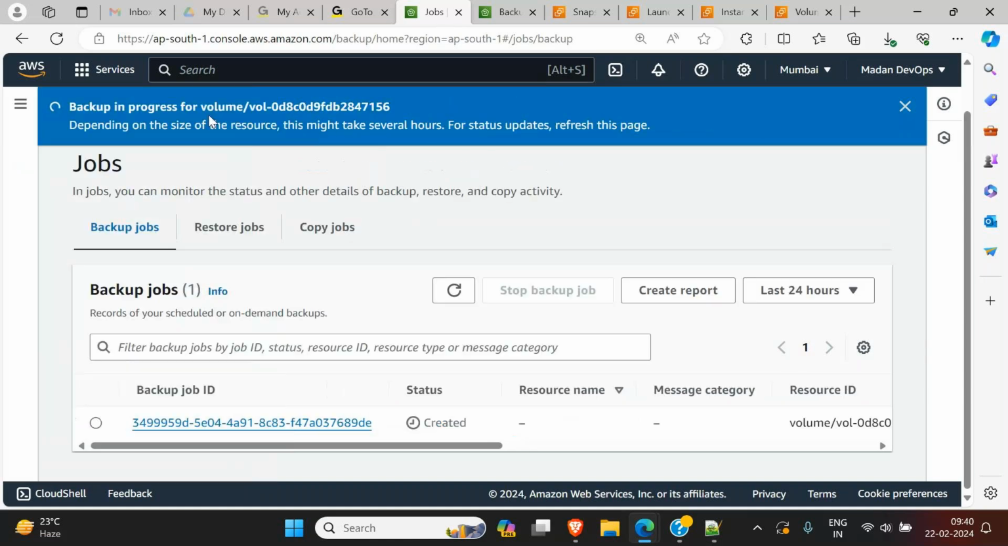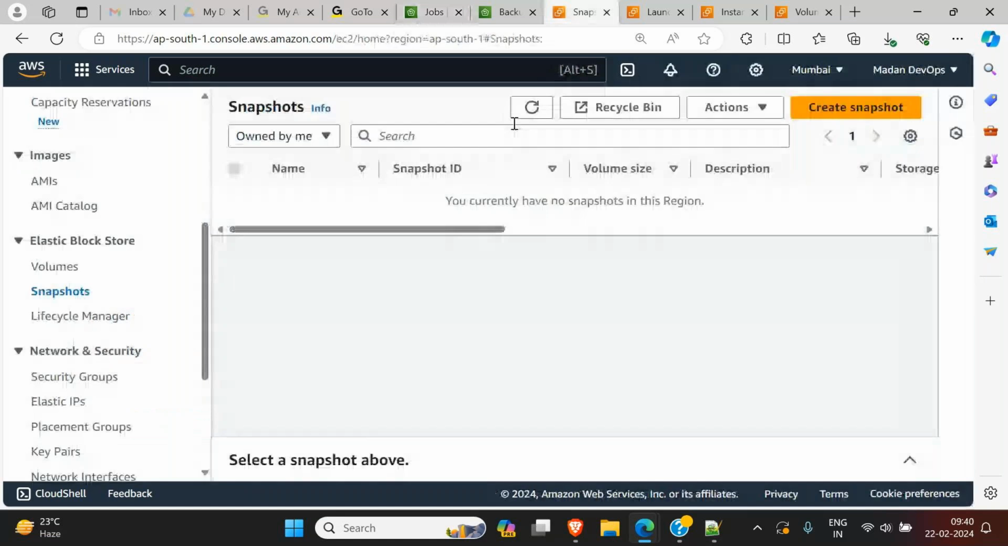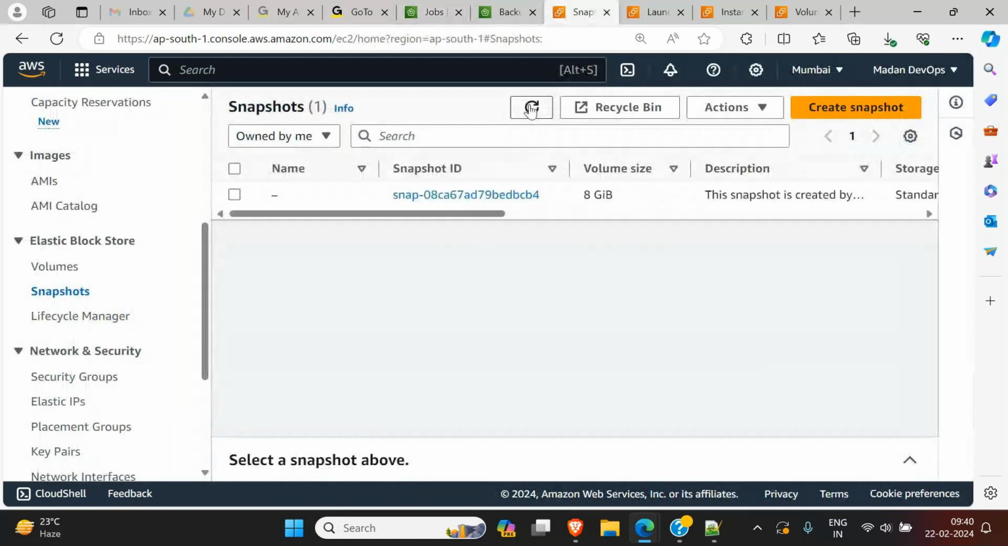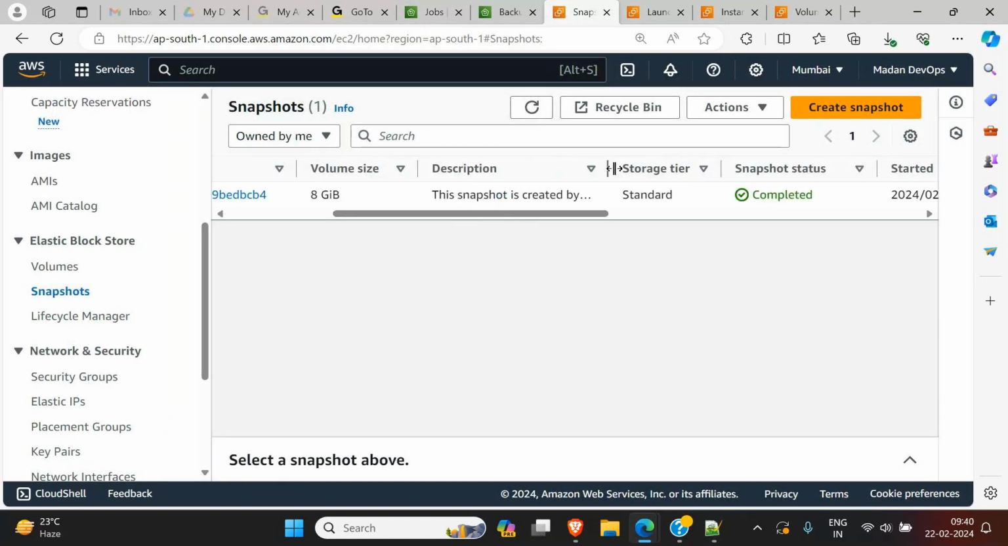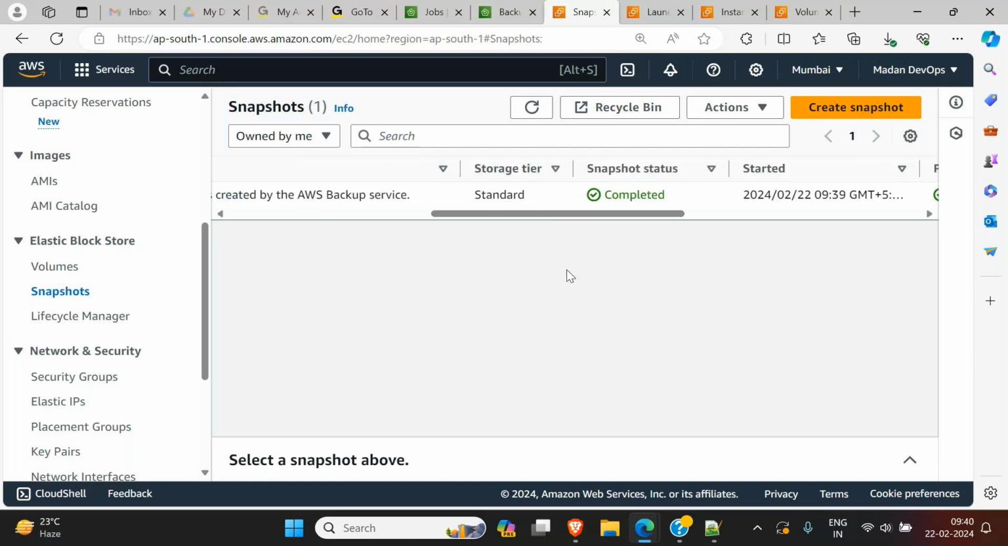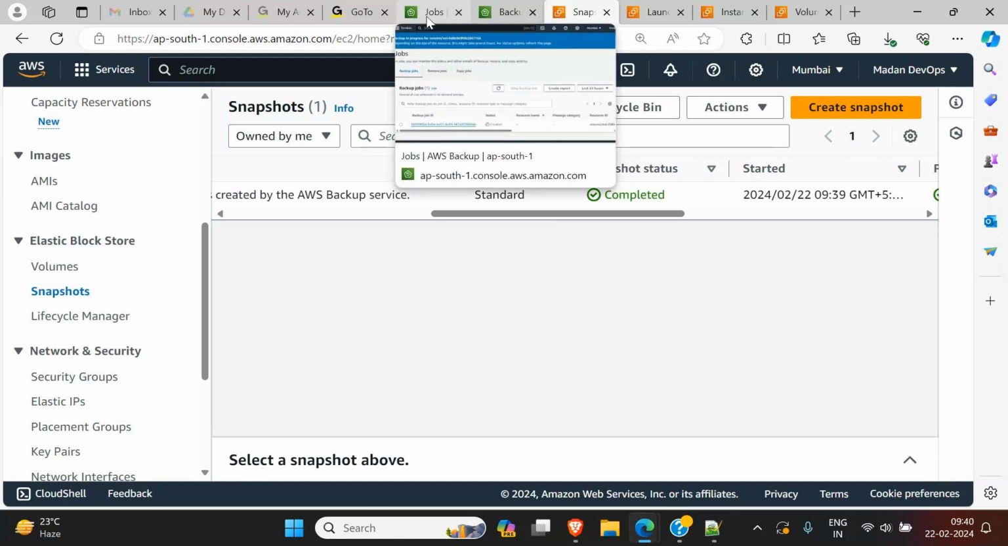Let's go to our snapshot here and try to refresh it. You see a snapshot is created now. Who has created this one? Go to description. This snapshot is created by the AWS backup service. So the backup is created now. In real time the volume contains some data, but here we don't have any data, but we are assuming some data is there.